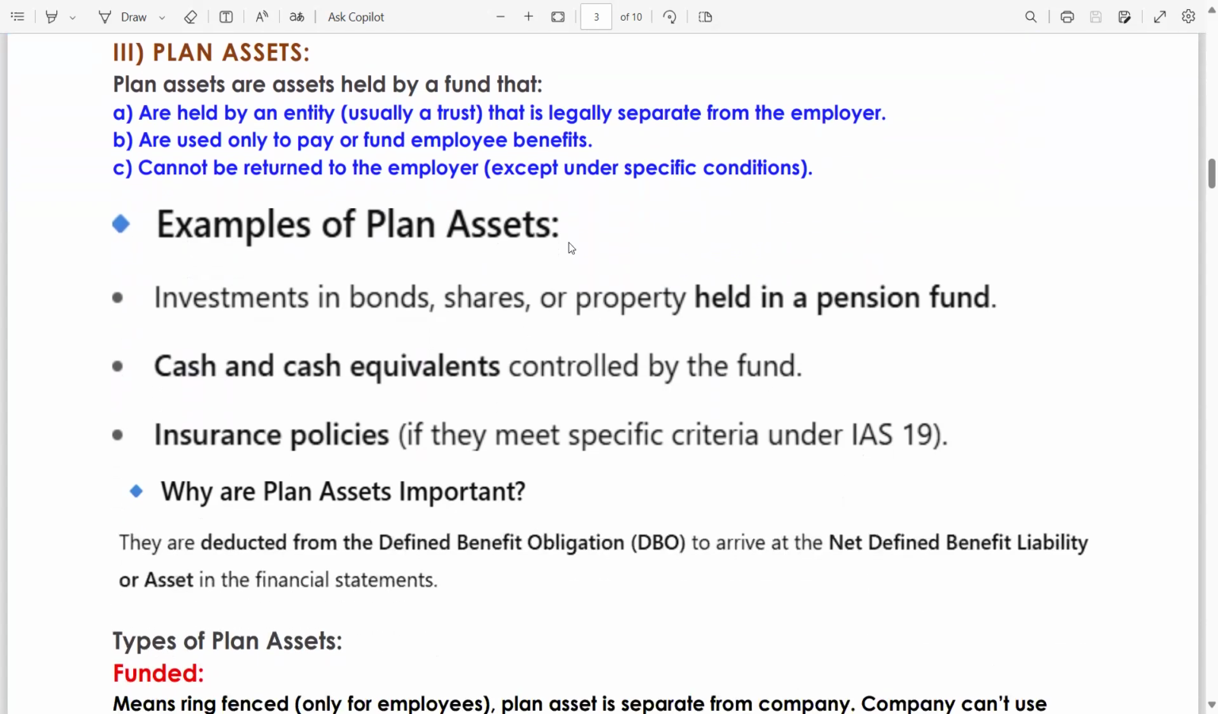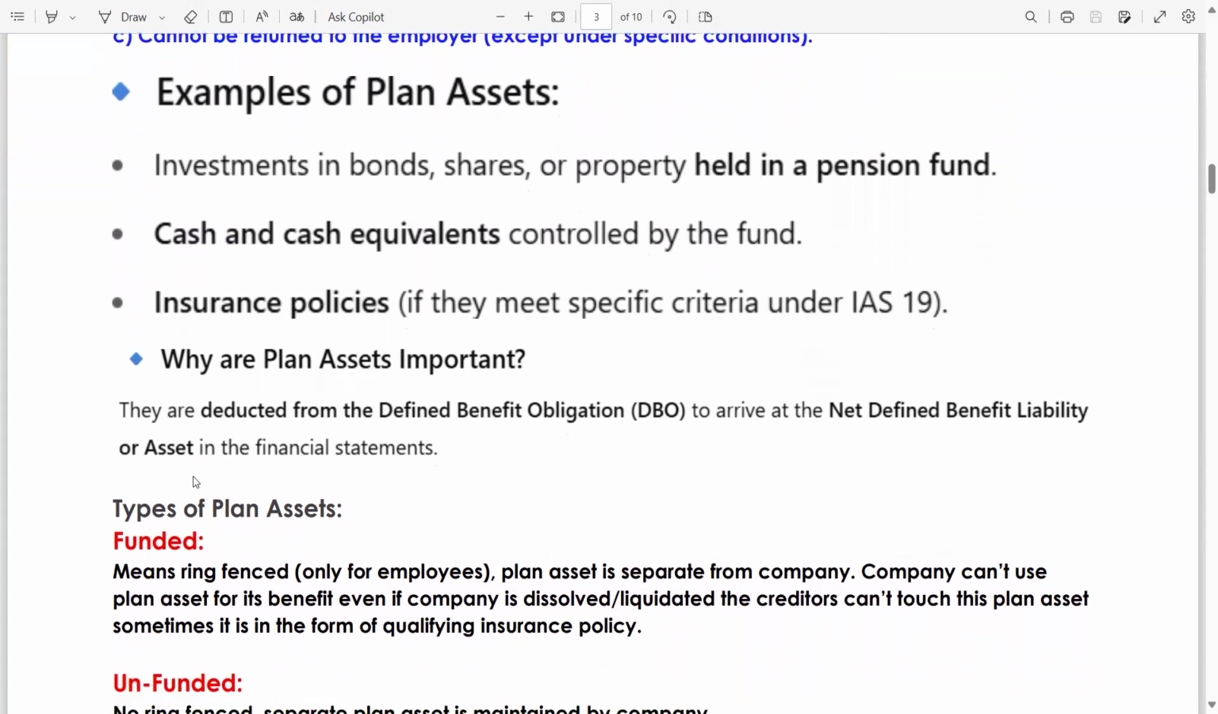Now, examples of plan asset: investment in bonds, shares, or property held in a pension fund, cash and cash equivalents controlled by the fund, insurance policies if they meet specific criteria under IAS 19. If you go through these examples, it means the plan asset is a separate entity. It's not in the name of the employer, which means the employer has no control over it.